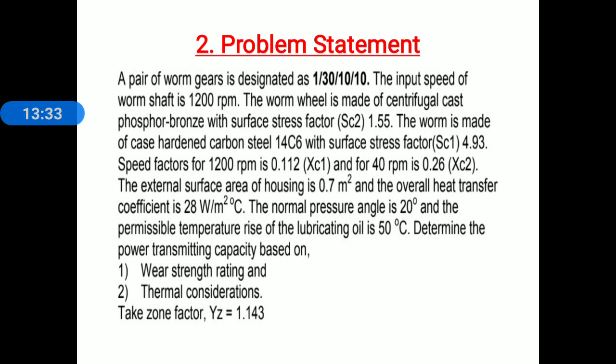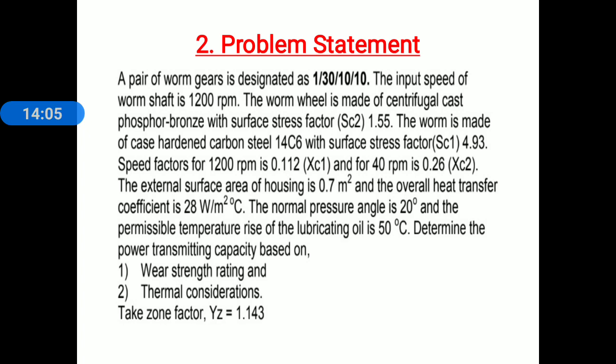The worm is made up of case hardened carbon steel 14C6 with surface stress factor SC1 4.93. Speed factor for 1200 rpm is 0.112 XC1, and for 40 rpm is 0.26 XC2. XC1, XC2 are speed factors for the wear of worm and worm wheel.